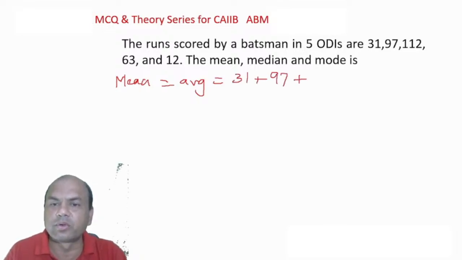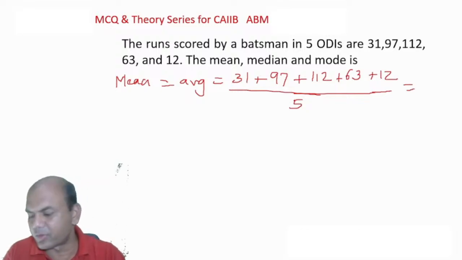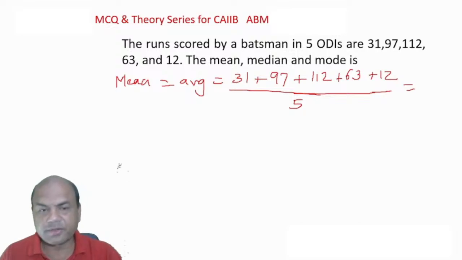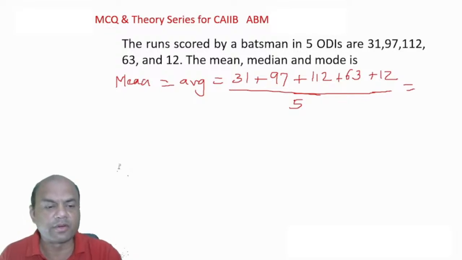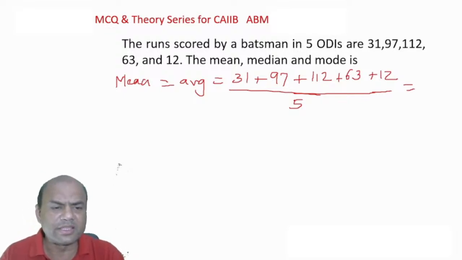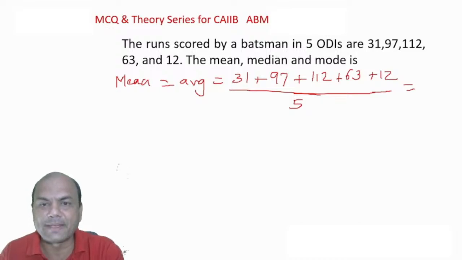By the time I write it, you do it, everyone. 112 plus 63 plus 12. So what is the answer? This total, the whole upon number of elements 5. So this will be my mean, whatever that answer is. Everyone do it. Let me see who is getting the answer over here. Who's getting it? Everyone, do it fast. Sure, exams are near, so you need to do it fast. So what is it? Let me see.